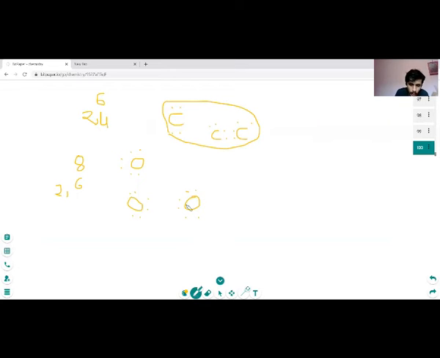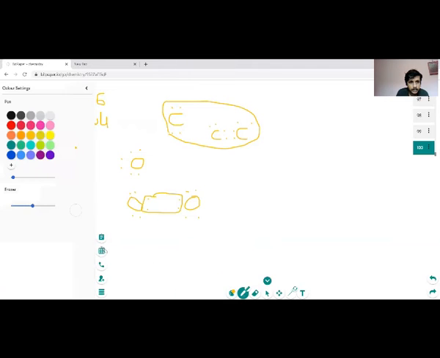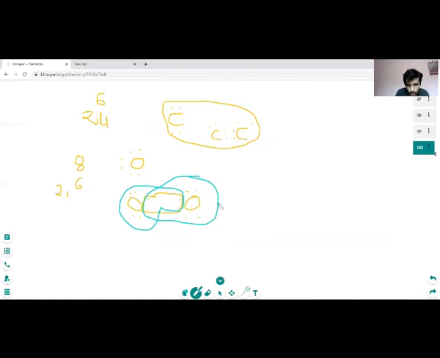This oxygen also has 6 electrons and it needs 2 electrons, but it cannot directly take the 2 electrons here. So what it does, it shares between them. Hence this particular oxygen now has 8 electrons, and similarly this particular oxygen also has 8 electrons. That means these two from here and here are shared between these two oxygens.